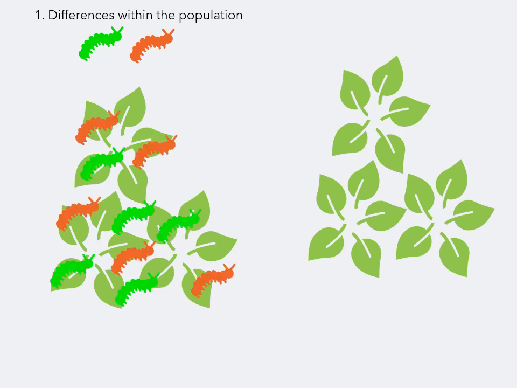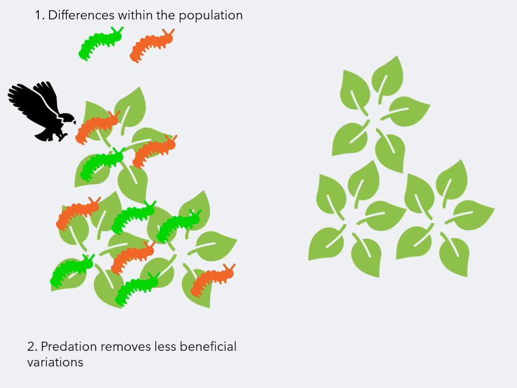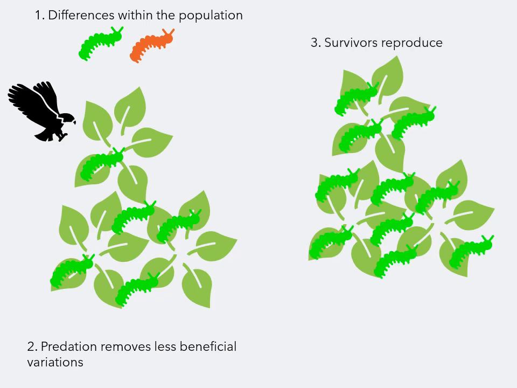Habitat of these caterpillars is a plant which, as most do, has green leaves. Many predators are visual hunters, and that's the case we're going to consider here. The bird that preys on this particular species can see the orange caterpillars more easily than the green, and so those ones will be eaten first, leaving the green ones behind to reproduce. Since only the green caterpillars were left, the offspring inherited the gene, making them green, and so the population as a whole will tend towards having what was, in this case, the more beneficial trait.